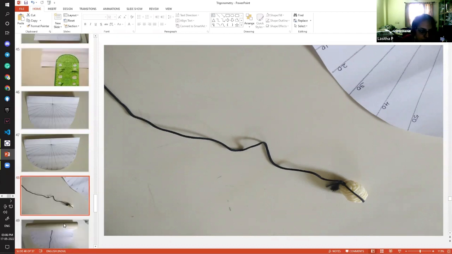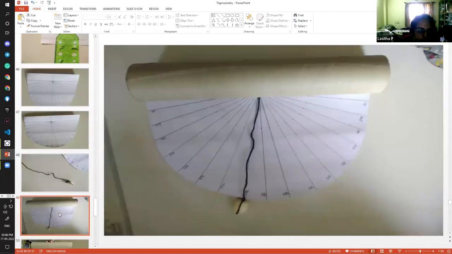Once we did that, in that middle point you can hang this thread and the bead, and at the same time use your gum and fix the hollow cylinder. It's very simple.